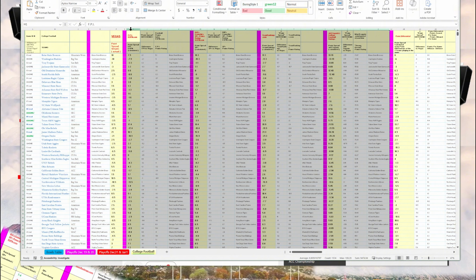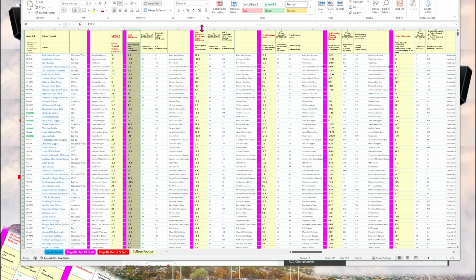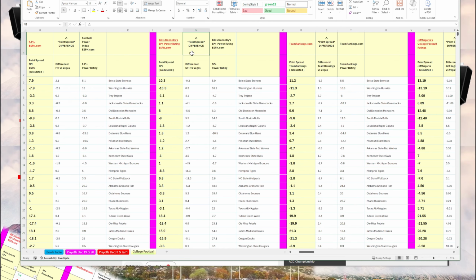So in the yellow columns are the calculated point spreads, and right next to it are the differences between the calculated point spread and the Vegas point spread.